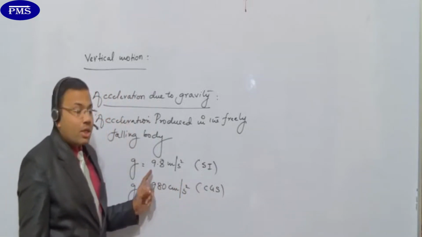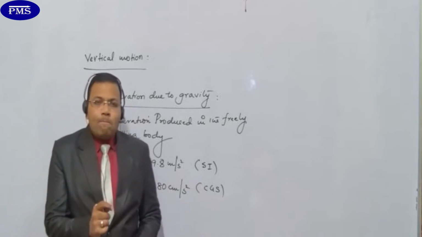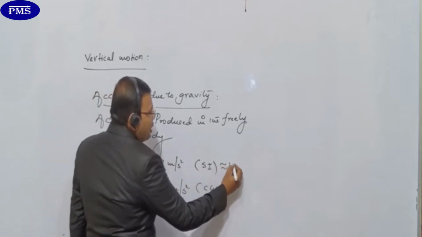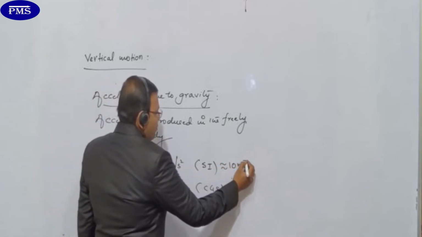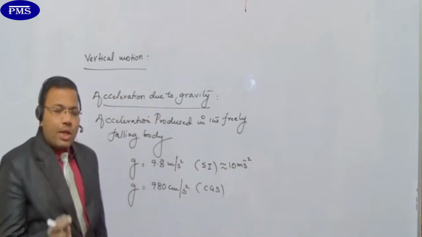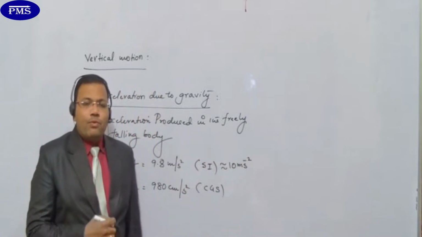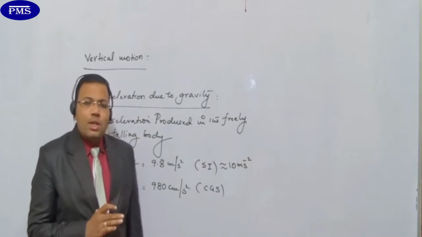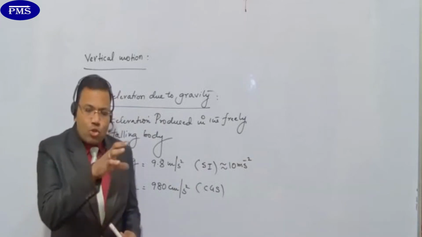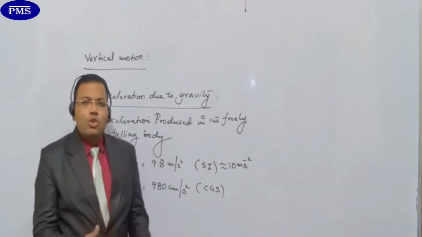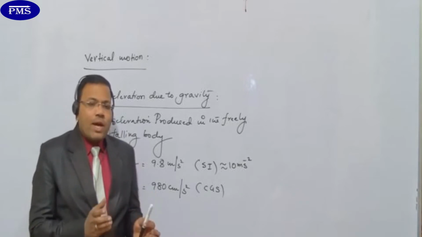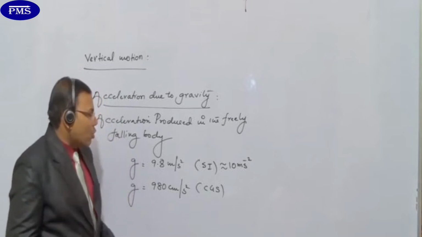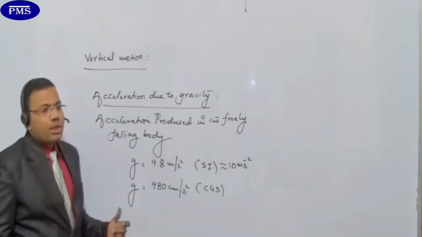So this is 9.8. Sometimes, based on the calculation of the problem, you may take this 9.8 as 10 also. Students, I repeat, based on the complexity of the problem, we can change the value of g. Either you can take it as 9.8 or you can take it as 10. Whichever value makes the problem easier, we take that value. So here you have to note this down, my child, note it, then I'll move fast.